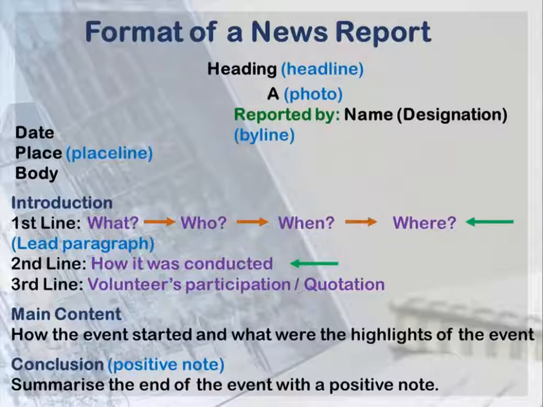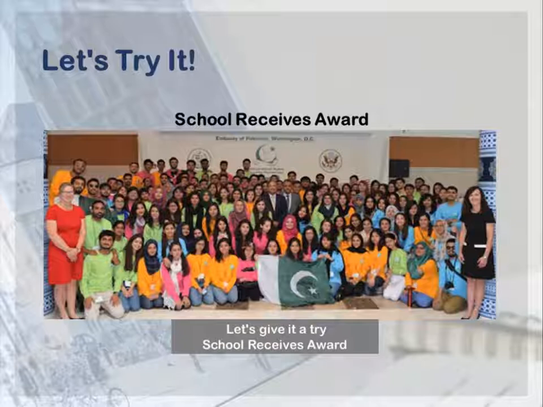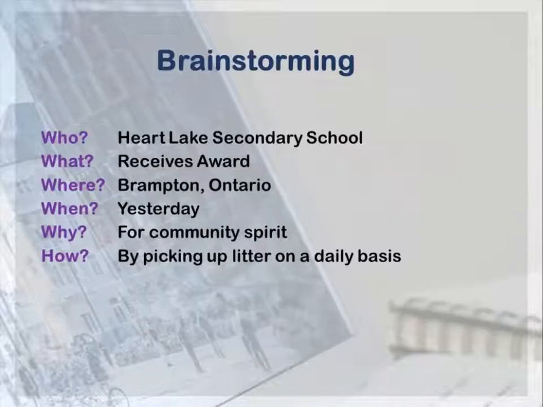If you notice closely, in the first paragraph, you need to answer the 5 W's: what, who, when, where, and why. And in the second paragraph, you need to answer how it was held. So let's give it a try. School receives award. Note the picture below the headline. Brainstorming: who, what, where, when, why, and how. Who? Heart Lake Secondary School. What? Receives award. Where? Brampton, Ontario. When? Yesterday. Why? For community spirit. How? By picking up litter on a daily basis.